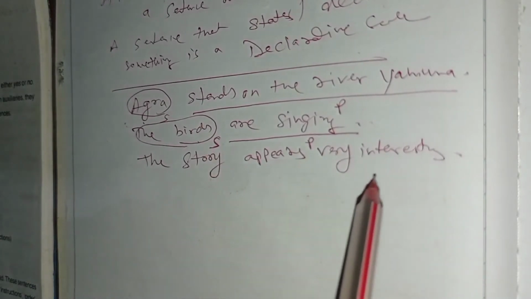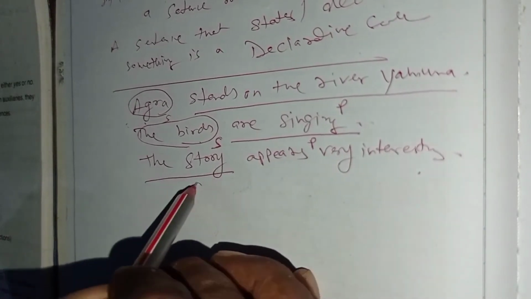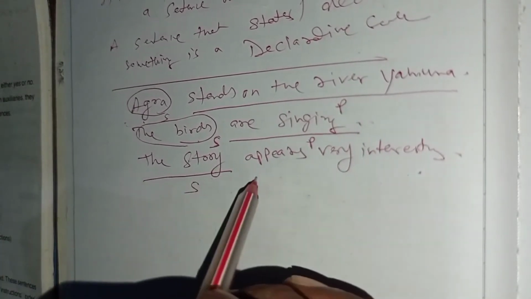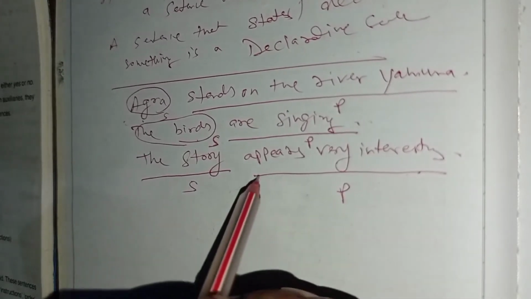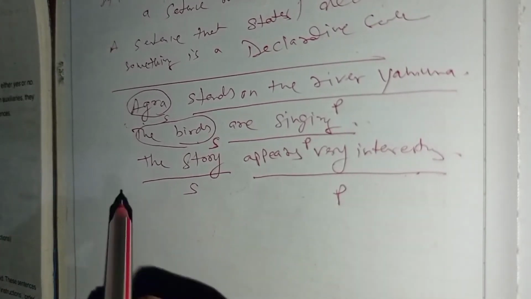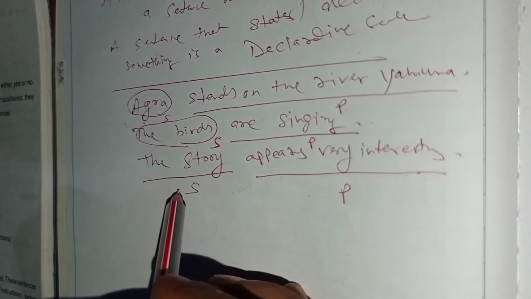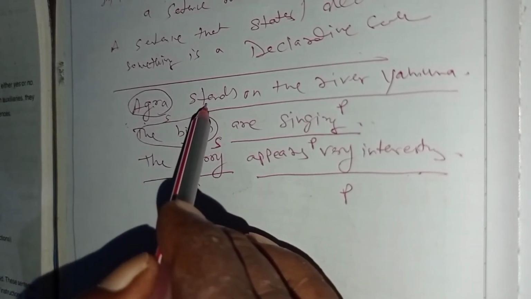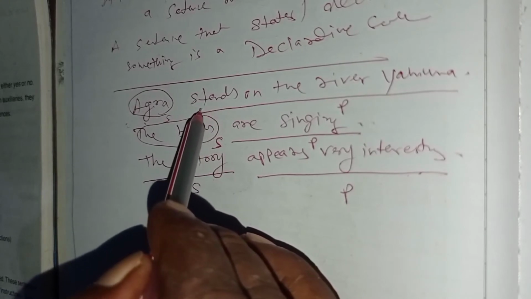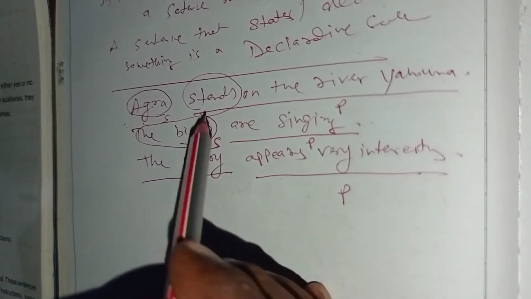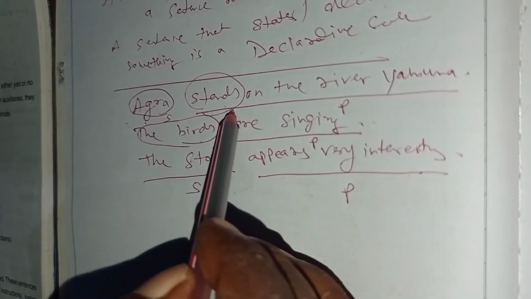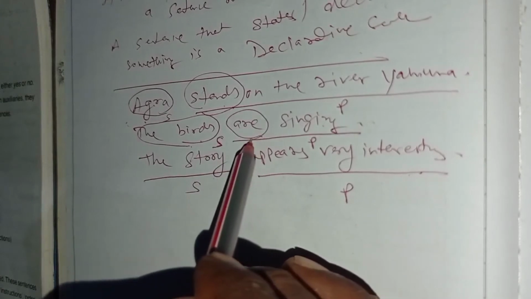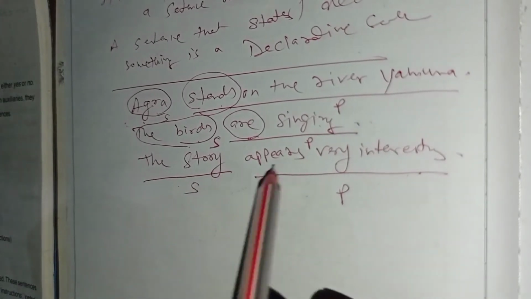So what appears very interesting? The story, subject. And what is told about the story? That is predicate. Here "appears very interesting" is the predicate. You should see that in declarative sentences, just after the subject, the verb which comes is called the finite verb. Agra stands. Stands is the finite verb. The birds are singing. Are is the finite verb. The story appears very interesting.